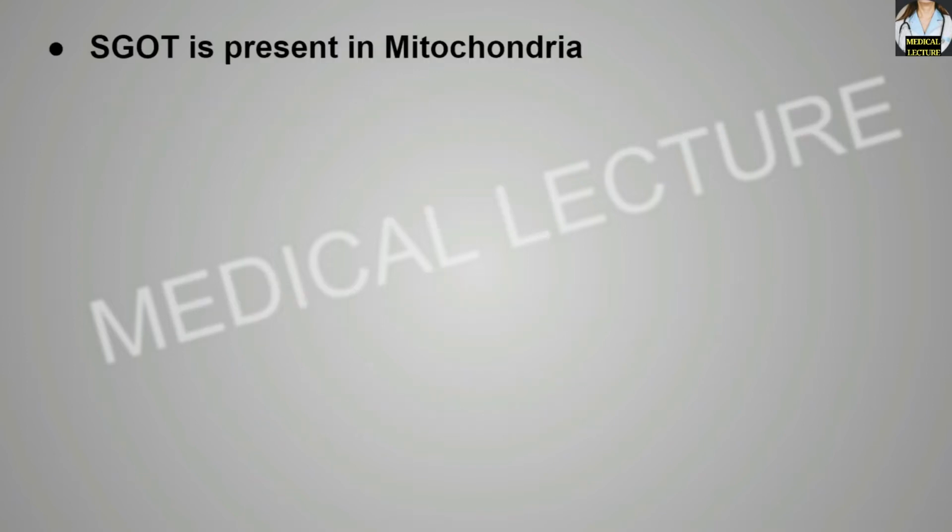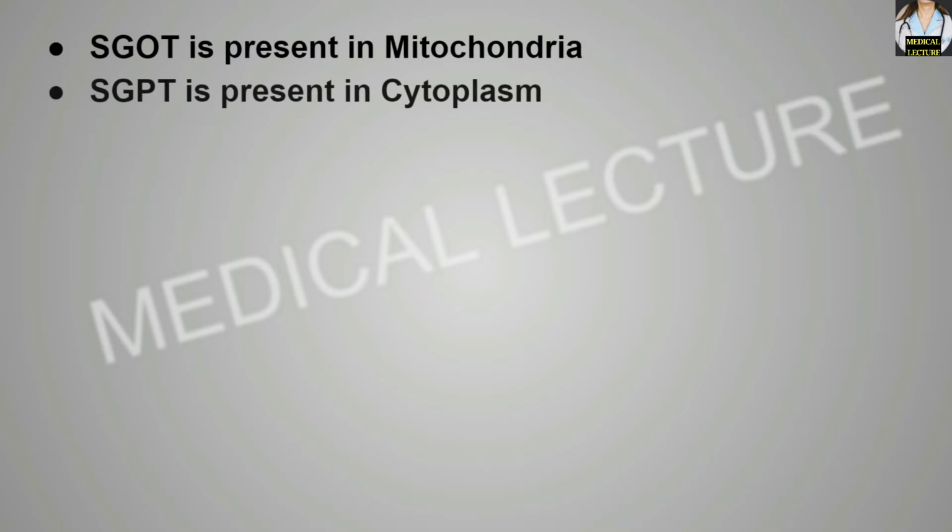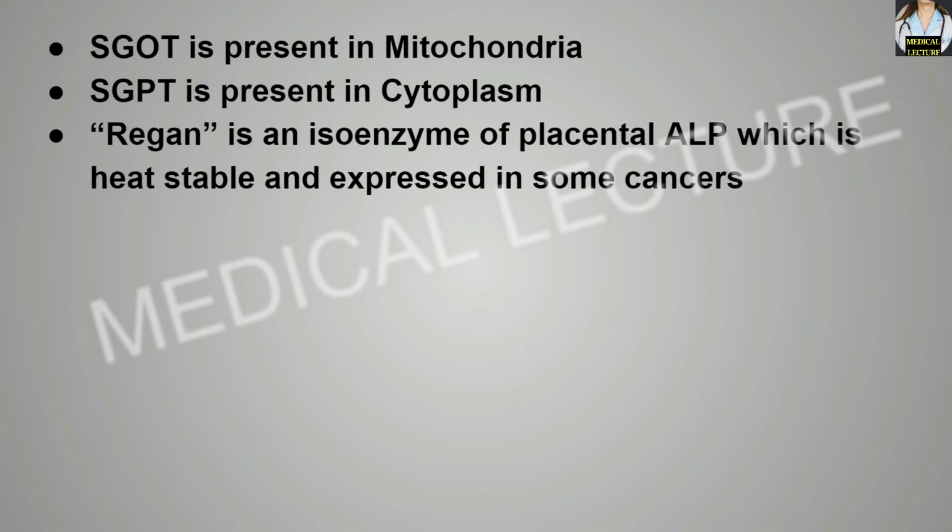SGOT, or serum glutamic oxaloacetic transaminase, also known as aspartate transaminase, is present in the mitochondria, while SGPT, that means serum glutamic pyruvic transaminase, also called alanine transaminase or ALT, is present in the cytoplasm. Regan is an isoenzyme of placental alkaline phosphatase which is heat stable and expressed in some cancers.